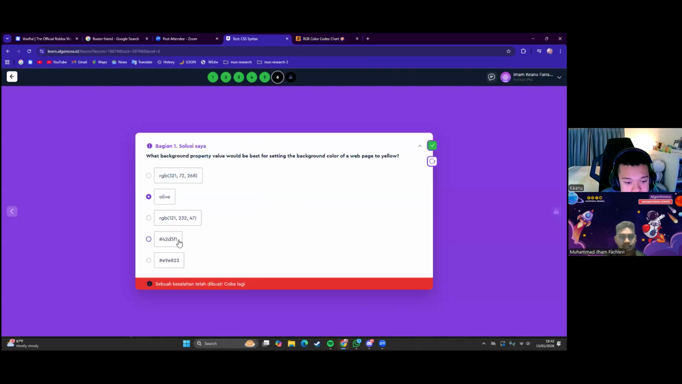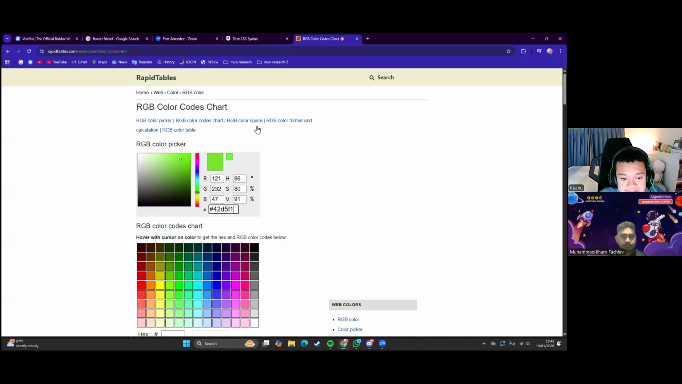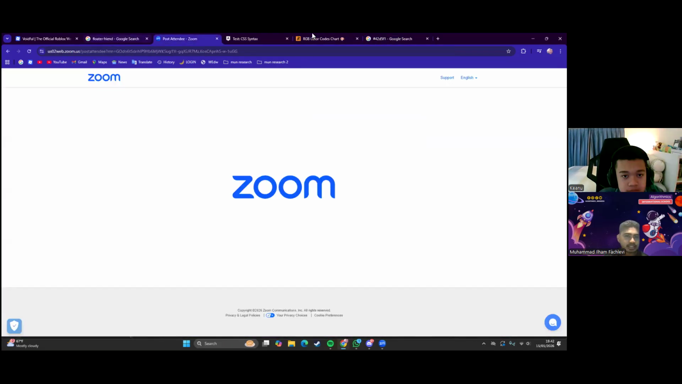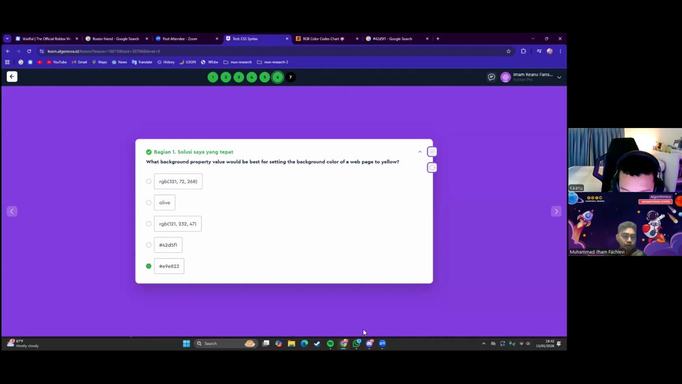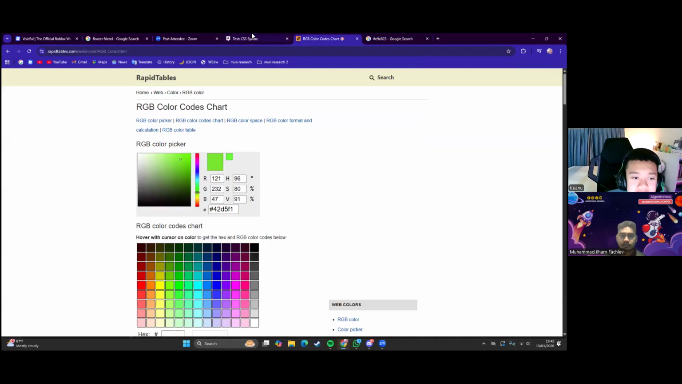Any answer? How about that one? Copy that, paste, and enter. Don't forget to click enter. Maybe you can also find it on Google. Just copy and then paste on Google. Can you see that? That's showing the color. Okay, done. Can you copy that? Is it correct? It's for yellow. We can copy and then paste on Google, and we will check. Yeah, that's the yellow.